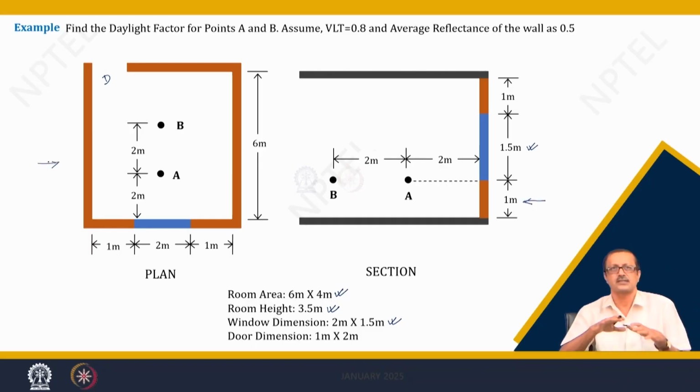So, point A and point B have fixed coordinates, 2 meter and 4 meter from the window and 1 meter above the floor, and I am going to calculate what the daylight factor will be.